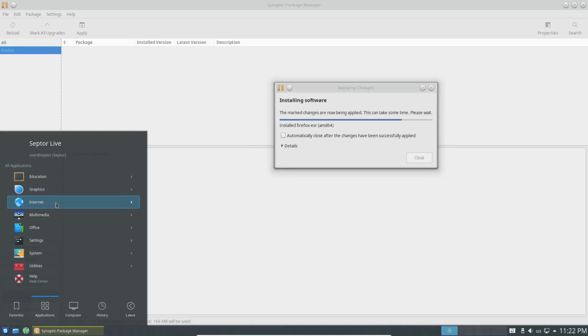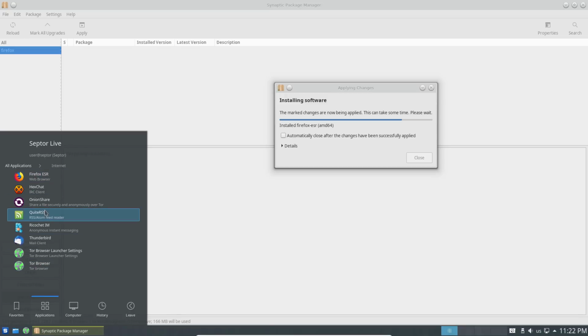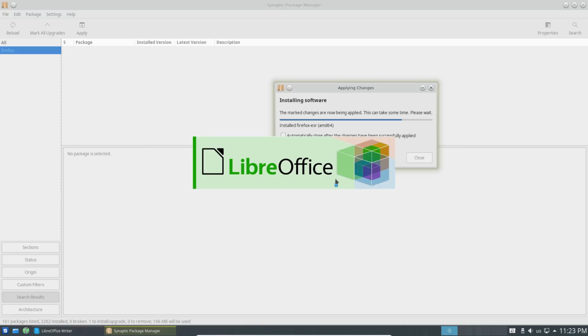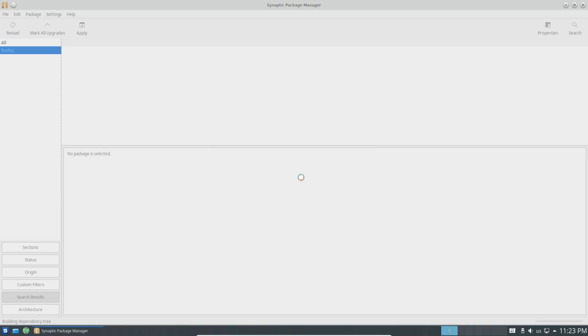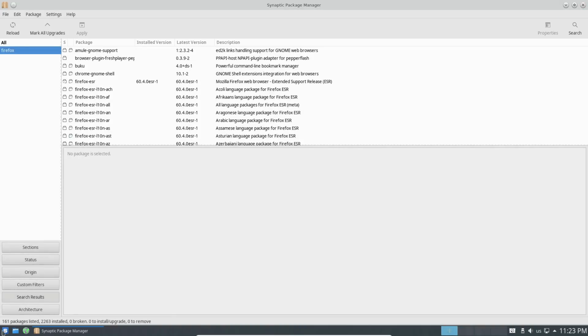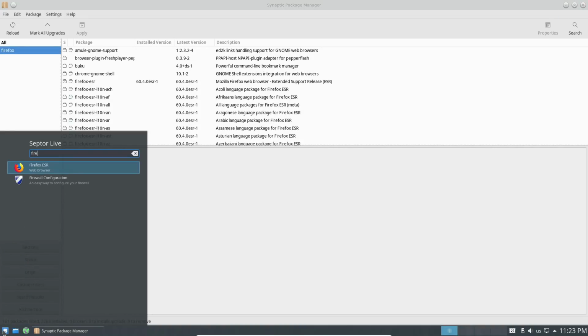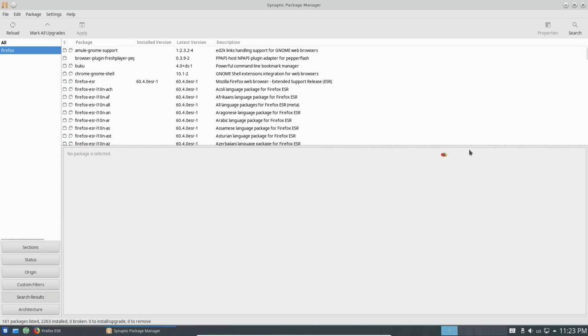Pretty much all our applications should be some of the very most recent applications. It is a very recent version of GIMP. It is a very recent version of LibreOffice. Let's see if all of the spelling checkers and all the other plugins and things you want to use are over here. Woohoo! Look at that. An error occurred. Okay, permission denied. Is that permission denied to install? I don't know. Let's see.